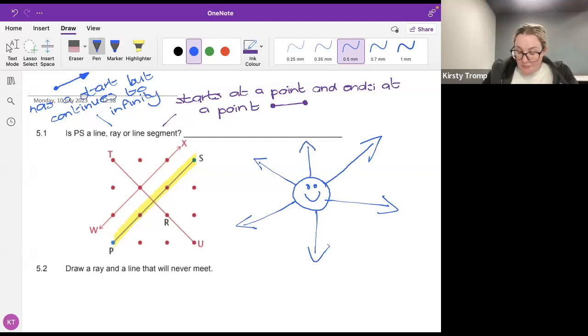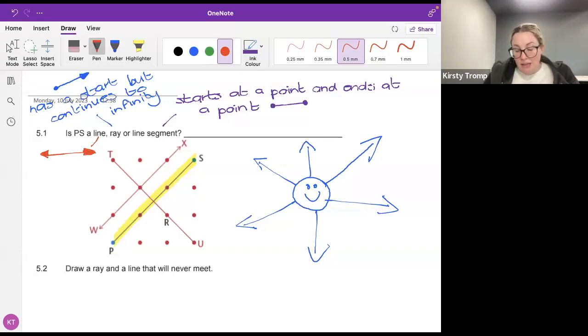All right. And finally, the last thing we have here is a line. A line must continue from infinity to negative infinity. So a line will look something like this. It will have two arrows on either side.